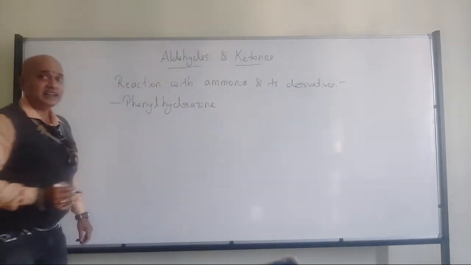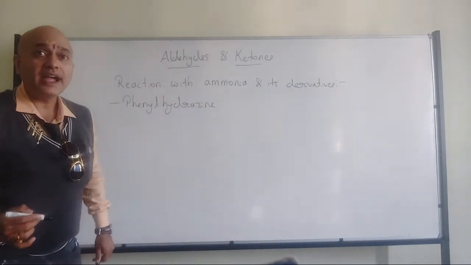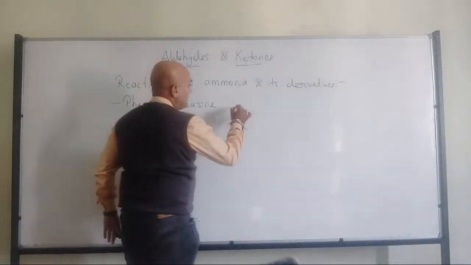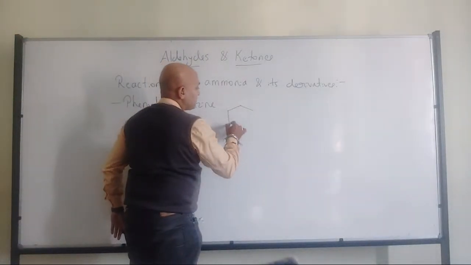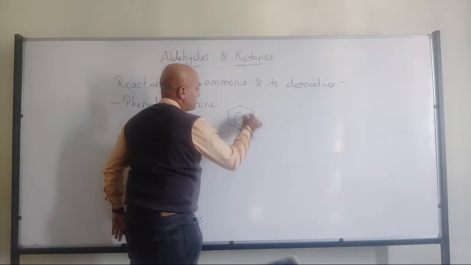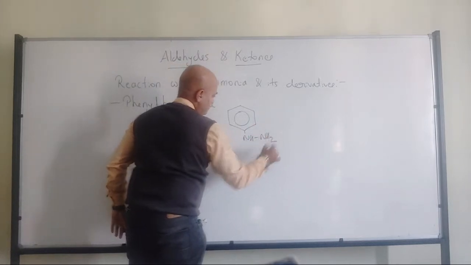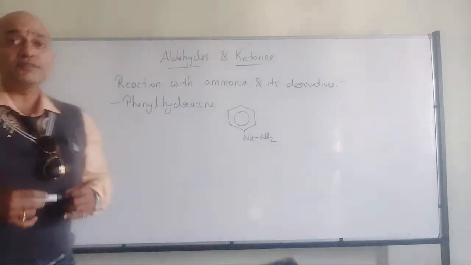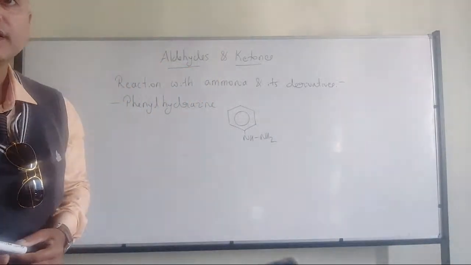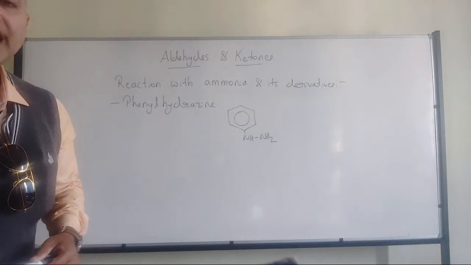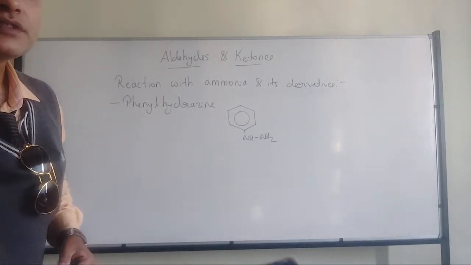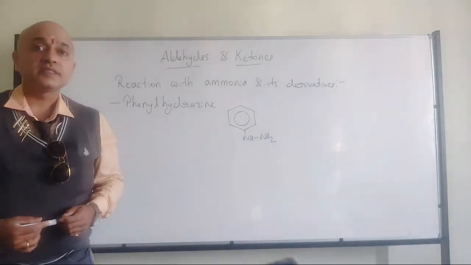Now, what is that hydrogen? NH2, NH2. So, phenyl hydrazine is nothing but where we will be having the benzene ring, NH, NH2. So, this is nothing but phenylhydrazine. Okay, that is nothing but phenylhydrazine. So, what will be the product?